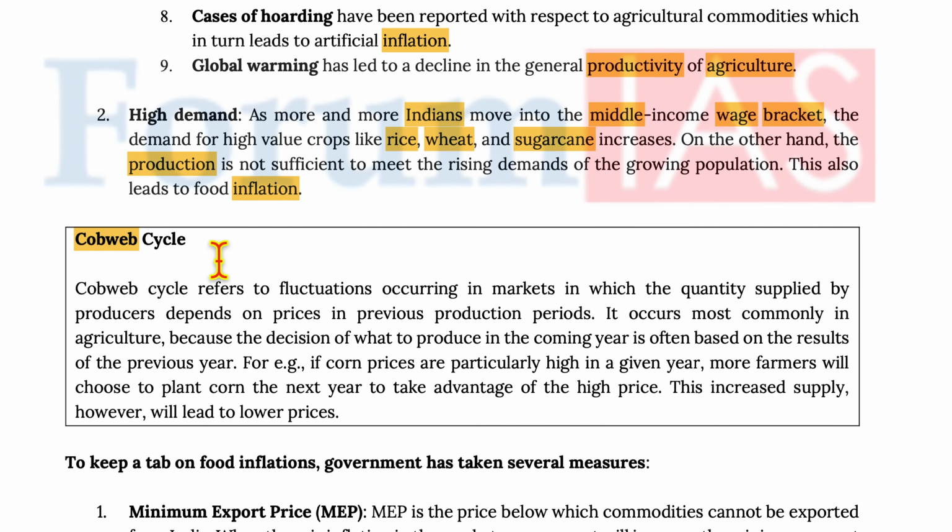Now let's look at the cobweb cycle. Cobweb cycle refers to the fluctuations occurring in markets in which quantity supplied by producers depend on prices in the previous production period. It occurs most commonly in agriculture because the decision of what to produce in the coming year is often based on the results of the previous year. For example, if corn prices are particularly high in a given year, more farmers will choose to plant corn the next year to take advantage of the high price. This increased supply, however, will lead to lower prices.